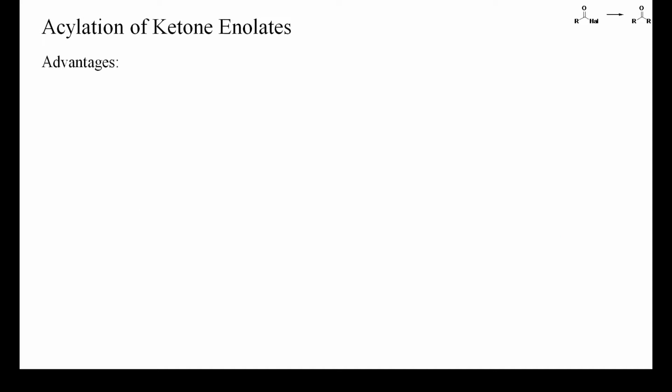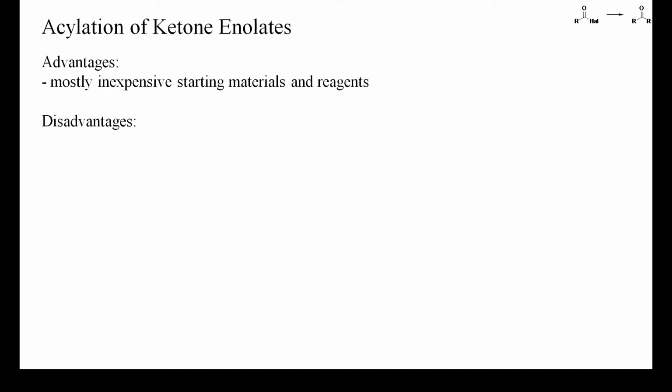The acylation of ketone enolates by acyl halides is a difficult reaction because enolates are not only strong nucleophiles but also strong bases and potent single electron donors. And acyl halides are also potential hydride and single electron acceptors, and may eliminate hydrogen halide and be converted into ketenes. Therefore, apart from the ready accessibility of the starting materials and reagents, there are no real advantages worth mentioning.